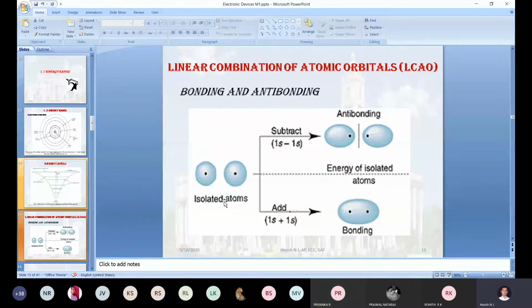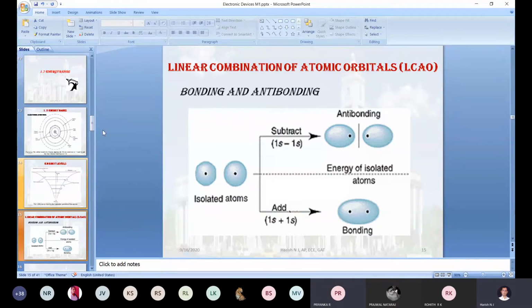When two hydrogen atoms come very near, what process will happen? That process we categorize into two types: one is bonding formation, the other is anti-bonding formation. How the bonding will form and how the anti-bonding will form, what the nodal plane is and its definition, and in the bonding as well as the anti-bonding, where the electron density will be high and where the electron energy will be high. We discussed these things in this particular slide.